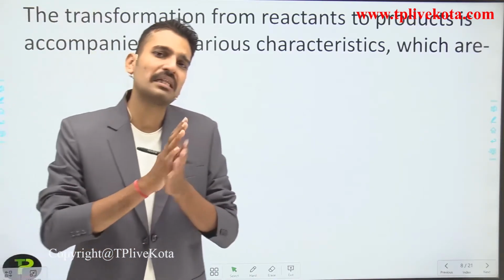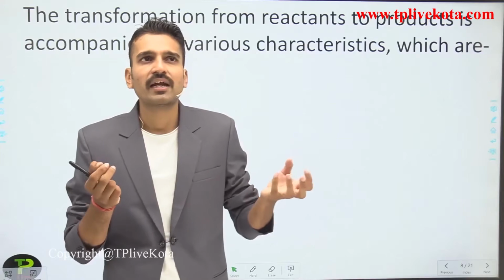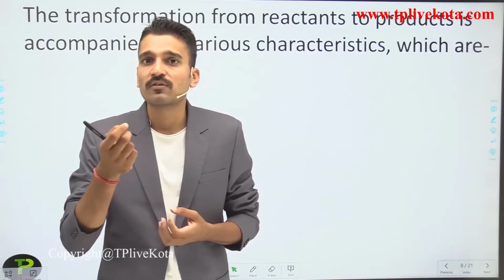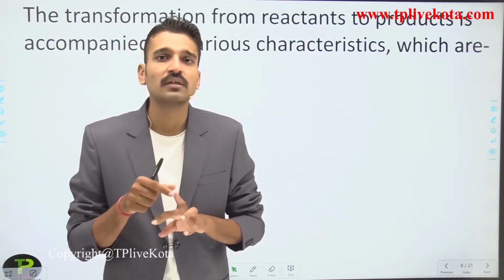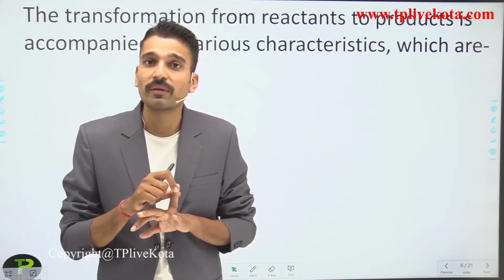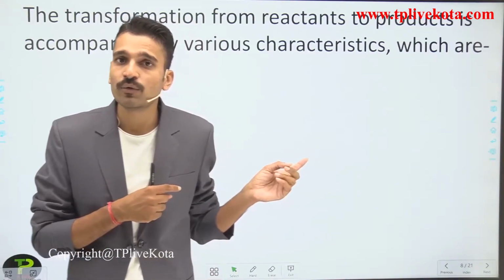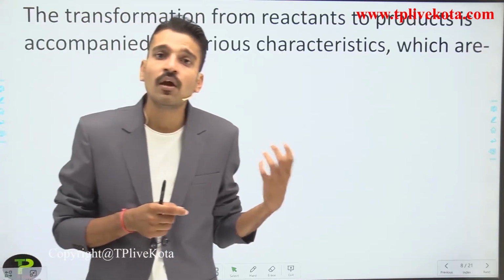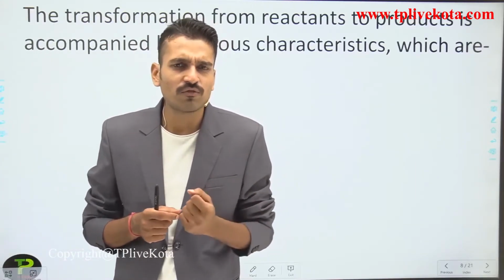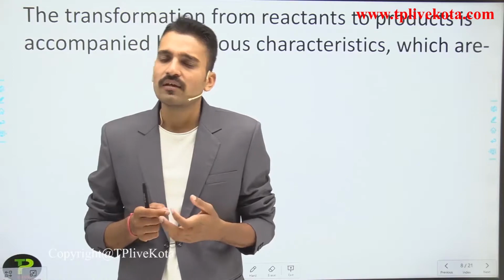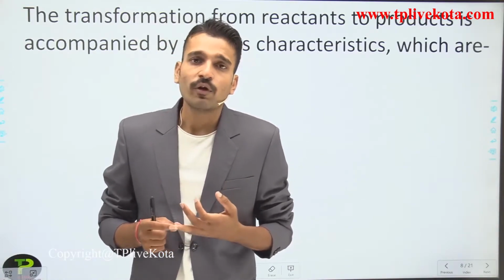So what will be the characteristics? If I say the reactant is reacting with another, there must be what? Evolution of gas, change in color, formation of a precipitate. That you have seen in a video, that white color precipitate has been formed, or white color substance has been formed. So what was that substance? That was a precipitate.